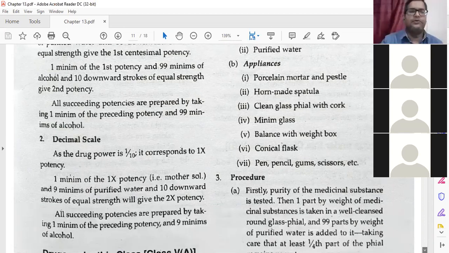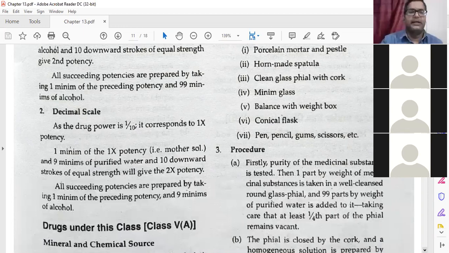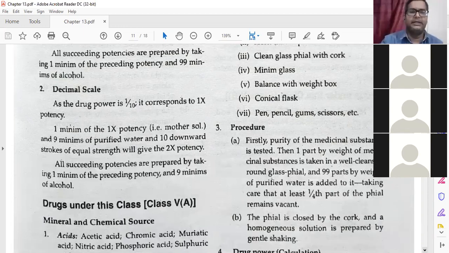Then we have to go through the decimal scale. The drug power 1 by 10 corresponds to 1x potency, because the first 1 by 10 drug power is already there, as per class 4. So we have to think this 1x potency is already made in the mother solution. 1 minim of 1x potency and 9 minims of the purified water and 10 downward strokes of equal strength will give the second potency.